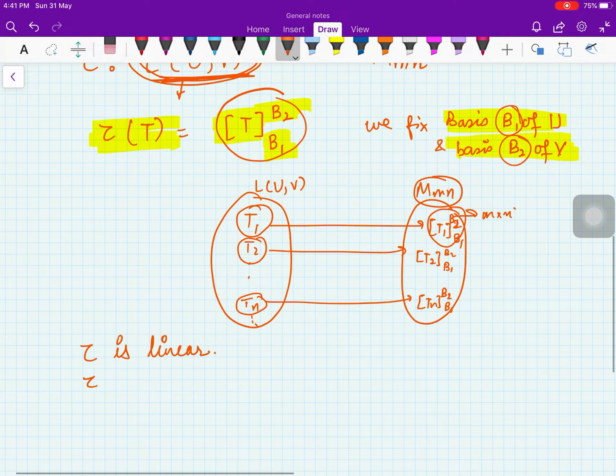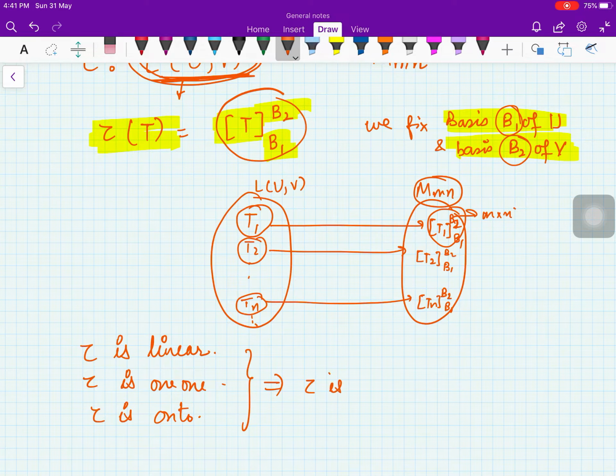This is very easy to prove. Tau is one-one and tau is onto, right, so it means that tau is an isomorphism.